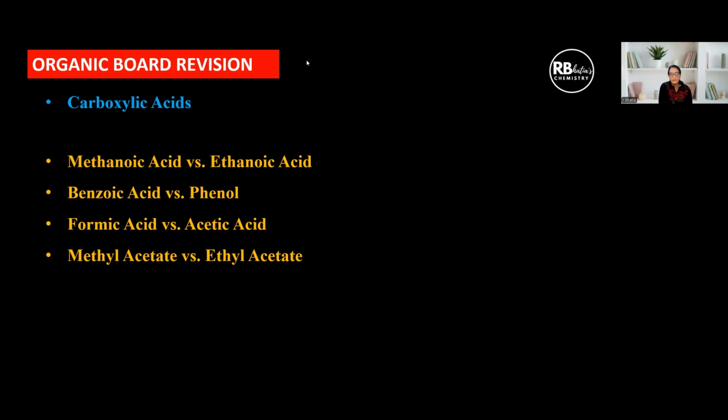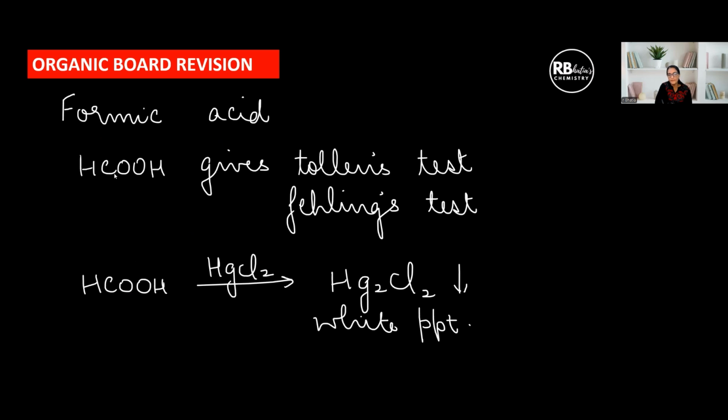General carboxylic acid distinctions. Methanoic acid and ethanoic acid. I've written it twice actually. Formic acid or acetic acid is the same thing as methanoic versus ethanoic. Clear? Formic acid gives Tollens and Fehling's test like aldehydes because formic acid is considered to be a bifunctional organic compound having both the aldehyde, some reactions of aldehydes also shown along with carboxylic acid.